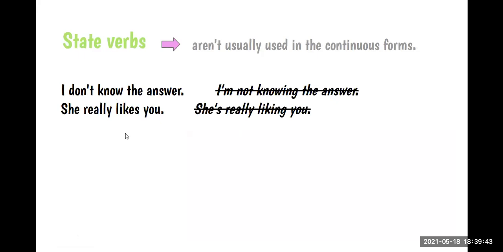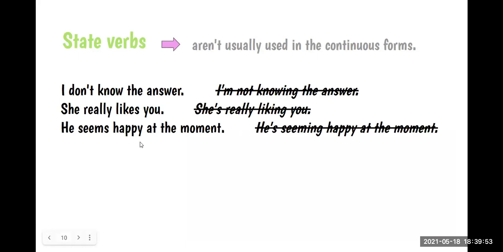Then we have, she really likes you. We don't say, she's really liking you, because like is a state verb. She seems happy at the moment. We don't say, she's seeming happy at the moment, because seems is a state verb, right?